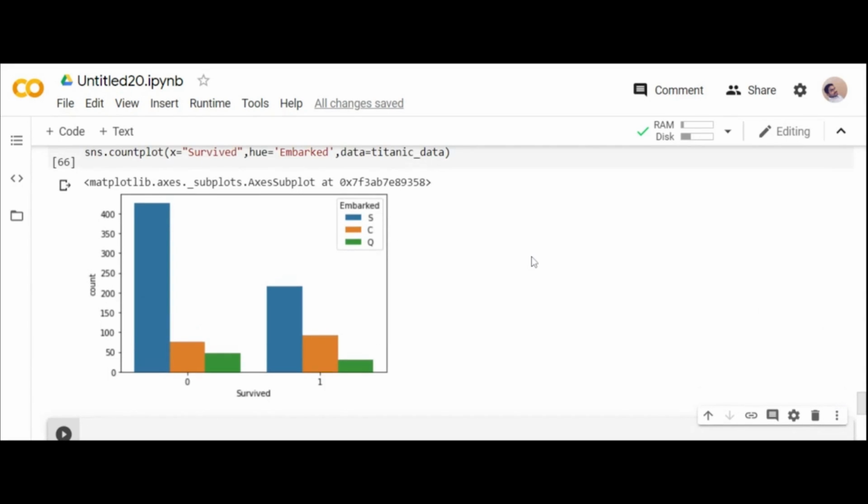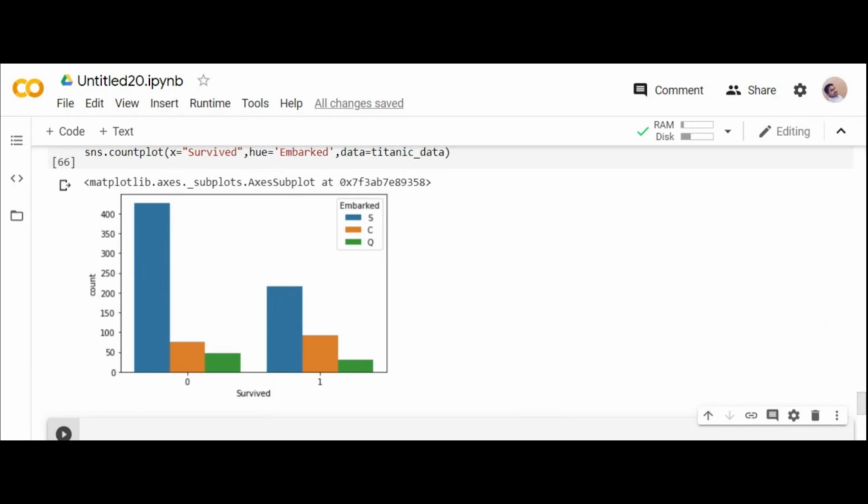You can see S stands for Southampton, C for Cherbourg, Q for Queenstown. So the most number of people have died from the S place, and the most number of people have survived from that place only. That's how you can change. You can work on it yourself.